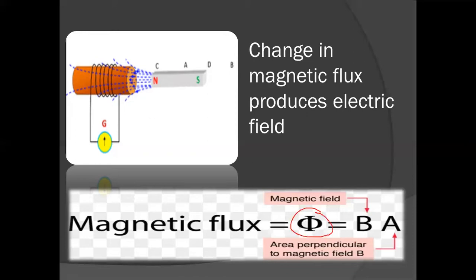And what is responsible for this magnetic flux? It is the magnetic field of the magnet and the area perpendicular to the magnetic field. So phi is equal to B dot A, B into A, where B is the magnetic field and A is the area perpendicular to the magnetic field.